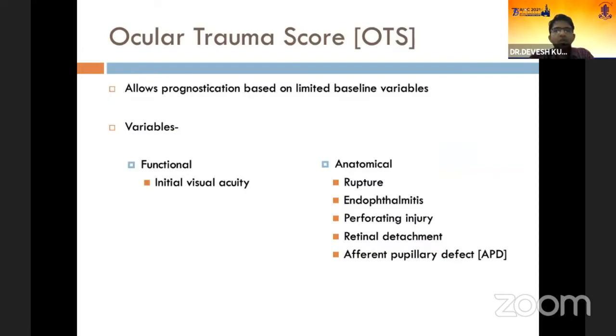The ocular trauma score allows for prognostication based on certain baseline variables. Based on these variables, we can predict the likelihood of visual acuity, that is, the probability of the final visual acuity gain.